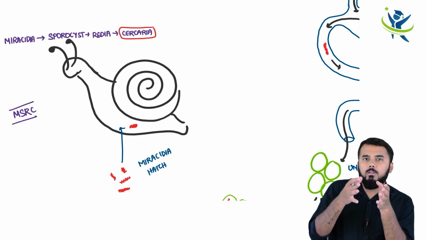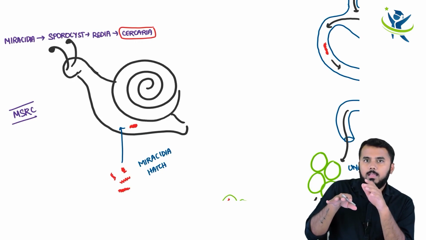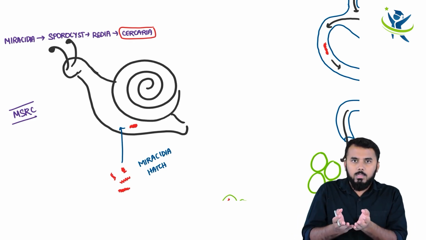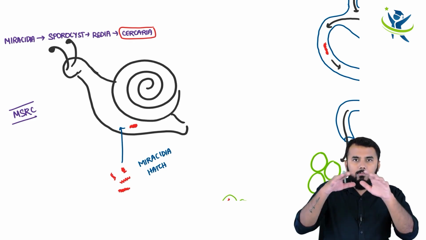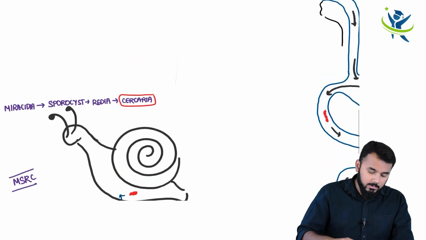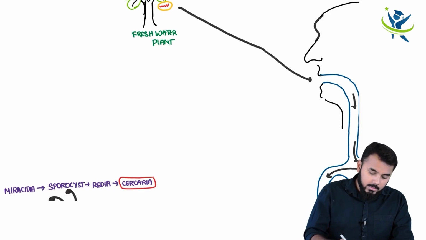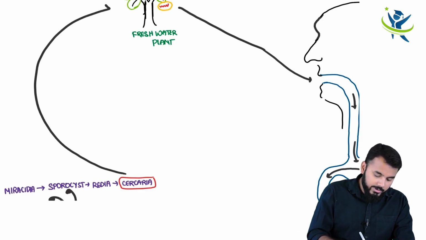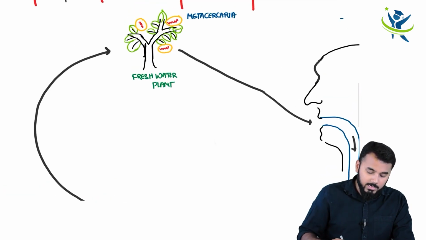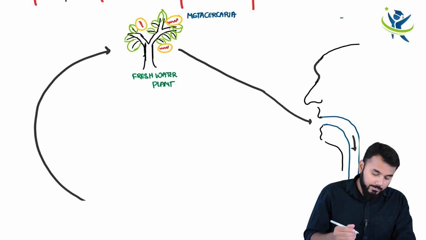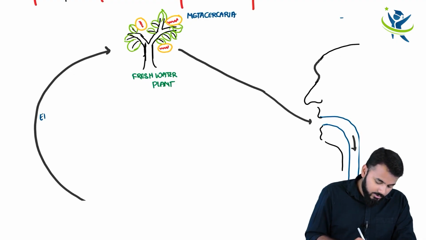and it will land on the freshwater plant, and then this cercaria is enveloped by a cyst. So once cercaria is enveloped by a cyst, you call it metacercaria, right? This cercaria goes back onto the freshwater plant, and a cyst develops on it, and that is called metacercaria. So now what is happening? Encystation, right?